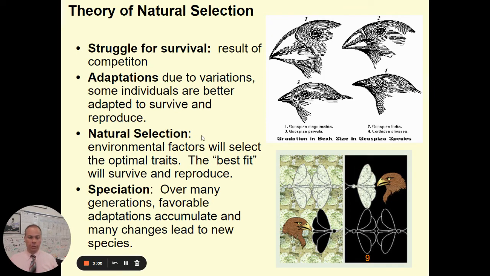This process also results in speciation, which is the term that we use for the increase in a number of species. So oftentimes we see speciation when one population gets split and isolated geographically, and each of those split populations goes on to adapt in different ways. And eventually those species start to become different from each other. And if they become so different that those two species don't reproduce together anymore, then they are separate species. And so we call that process speciation.